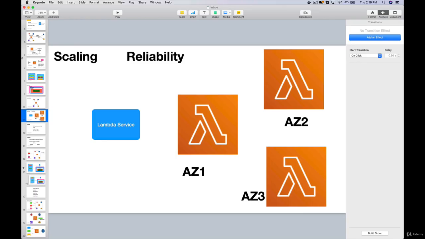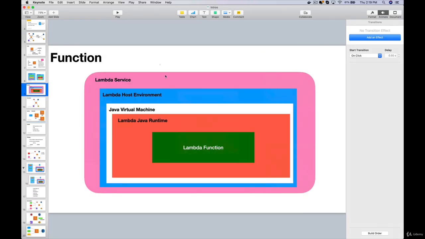And the lambda service will tear down the entire infrastructure once the lambda function is done with its work. So if we have some data in memory, or we have written data to the temp directory on the lambda machine, it is gone once the lambda is done with its work. It is up to us to save that state information to an external machine or to databases like DynamoDB.